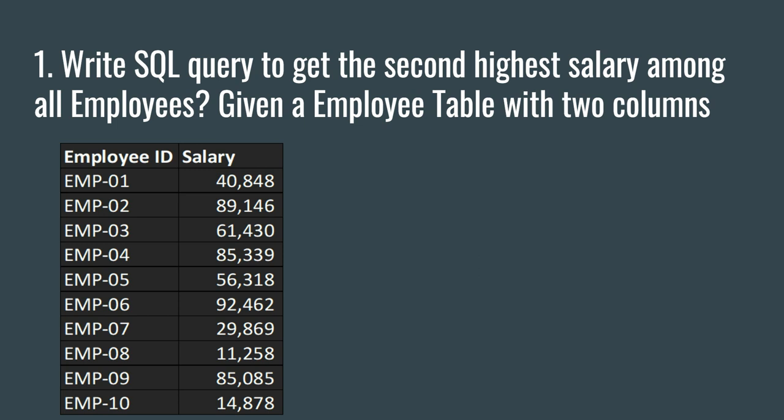So let's go and see the first question in this series, which is to get the second highest salary. The question is that you have to write an SQL query to get the second highest salary among all employees, given an employee table with 2 columns. The first column is employee ID and the second column is salary. You have to find out the second highest salary. This means, what is the second highest salary within this data.